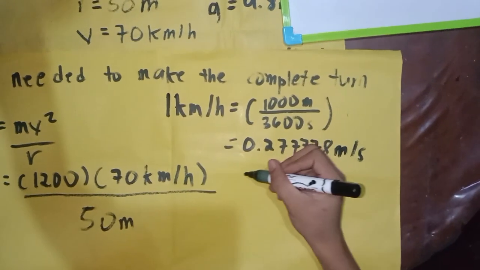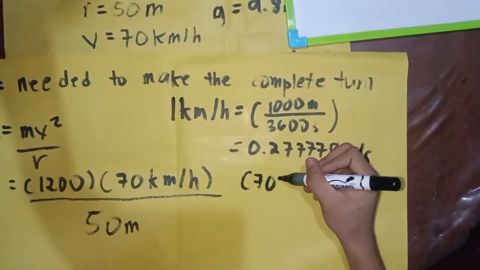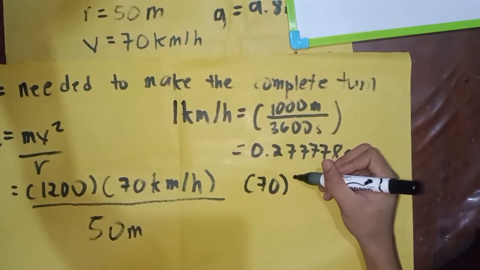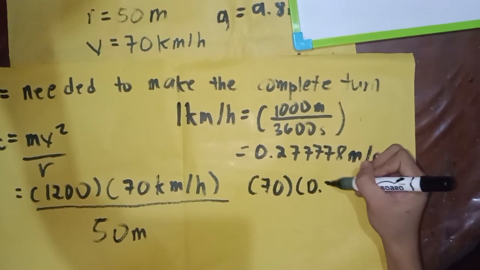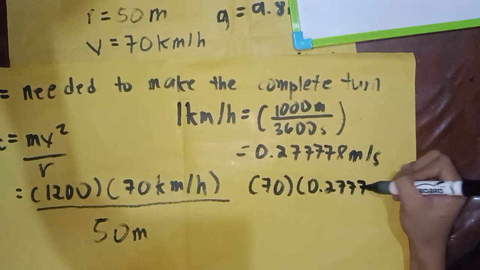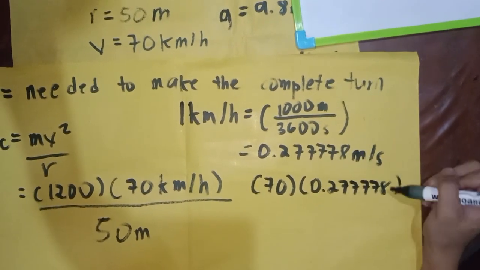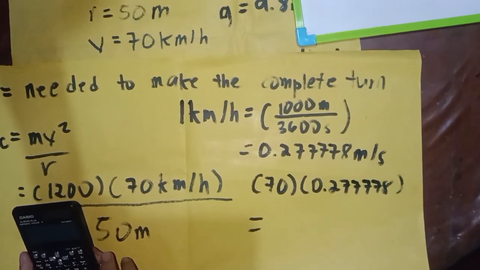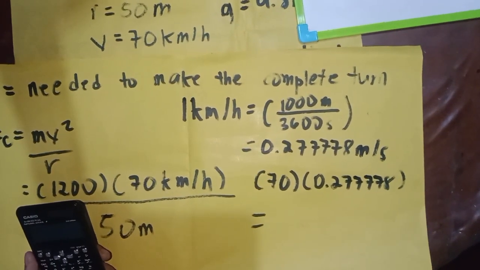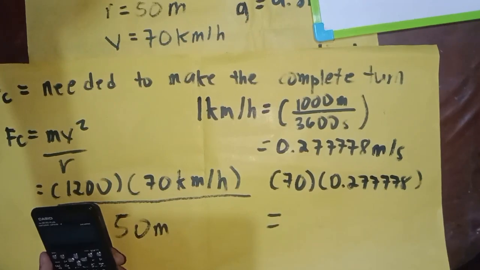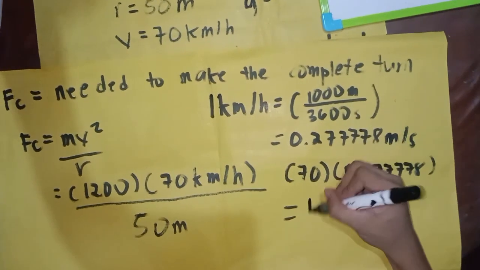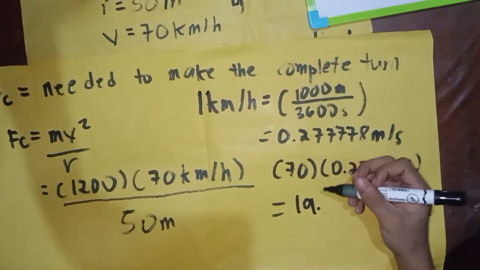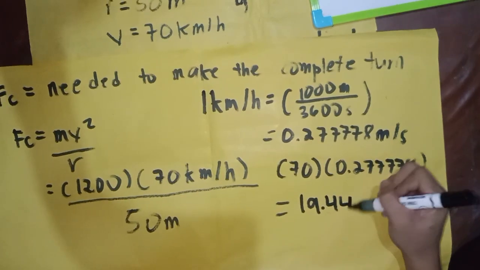Then we multiply 70 times 0.27778, which is equal to 19.44 meter per second.